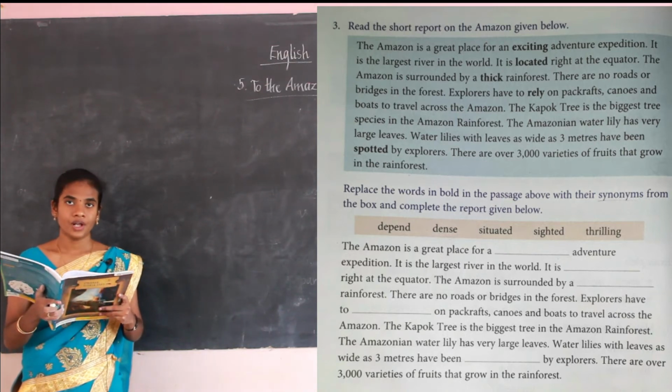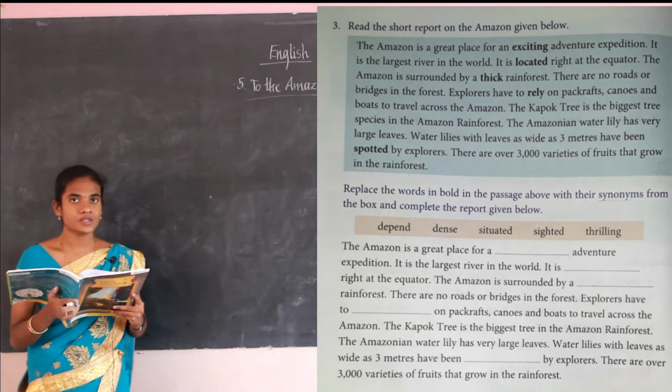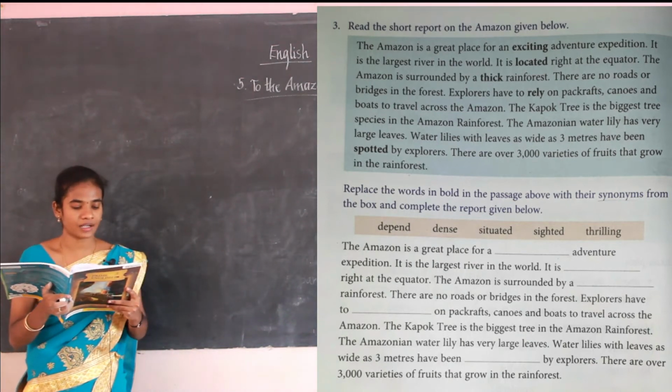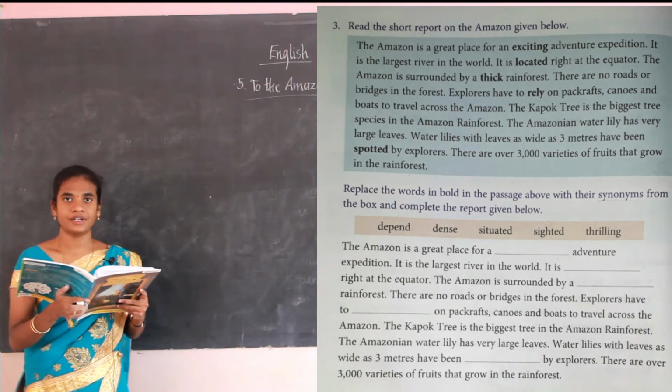Now we have to fill in the blanks with the synonyms. In the box there is a list of synonyms given. What are the synonyms given? Depend, dense, situated, sighted, thrilling. So you have to fill in the correct one.